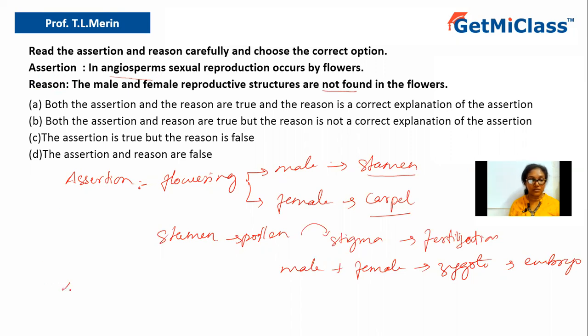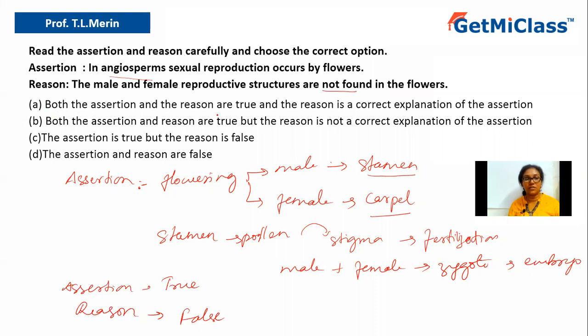So the assertion is true because angiosperms perform sexual reproduction. And what about the reason? The reason they have given is a false reason. Why? Because they have mentioned that the flowers do not contain the male and the female reproductive structures, which is false. Now let us look at the options.